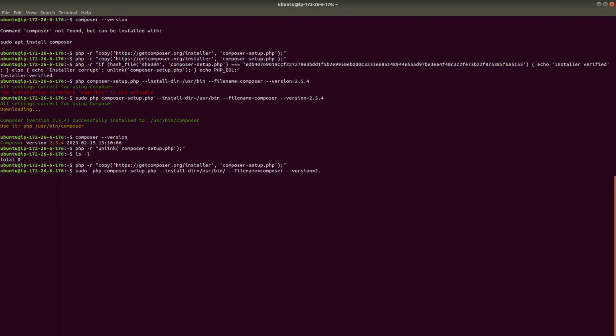Now we are going to upgrade the Composer version from 2.5.4 to 2.7.1.